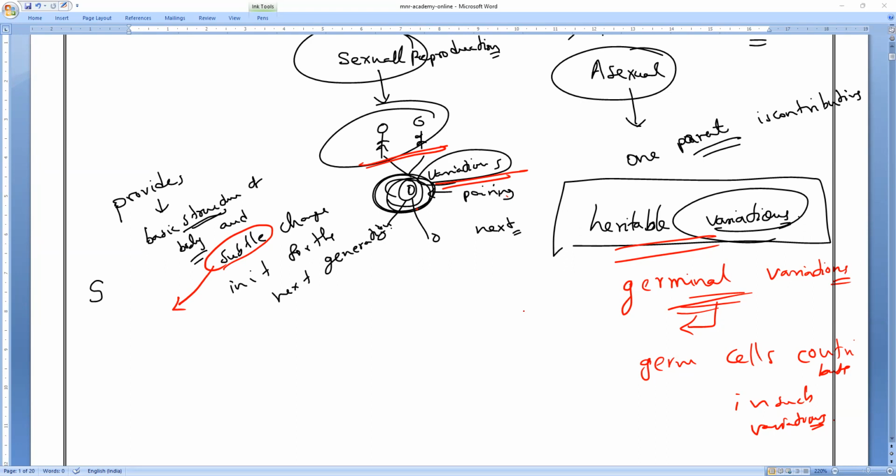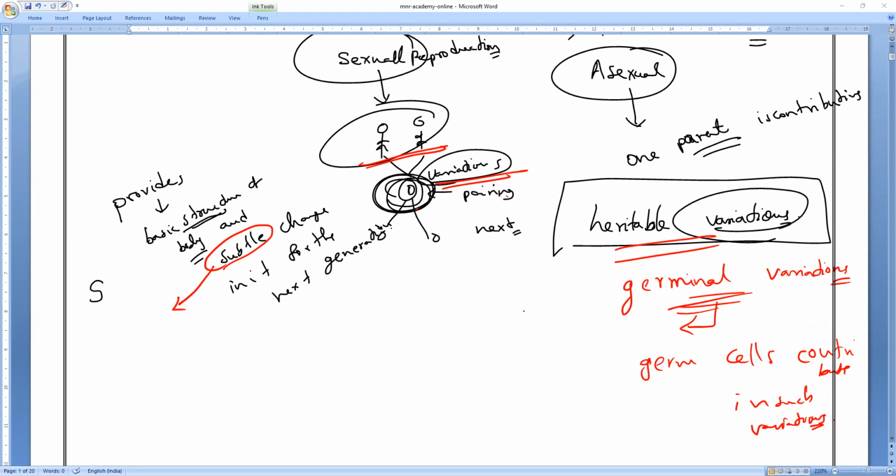So these heritable variations, are they present in the parents? That's what I'm asking. Are they present in the old parents? Please respond. Are the heritable variations present in the old parents? That's what I'm asking. No, sir. No. It will happen only during a particular generation, when they are reproducing. And then from that generation, it will continue to the next generation.